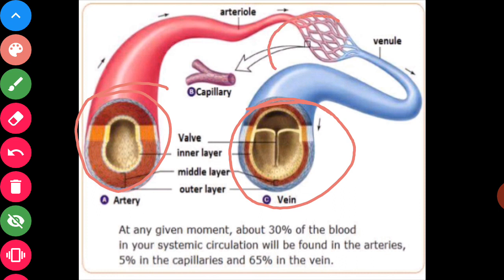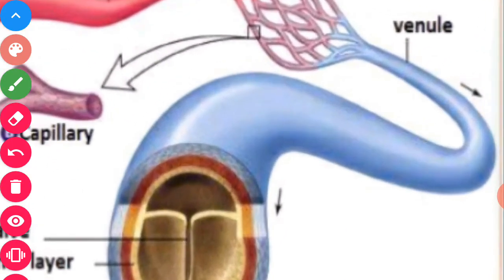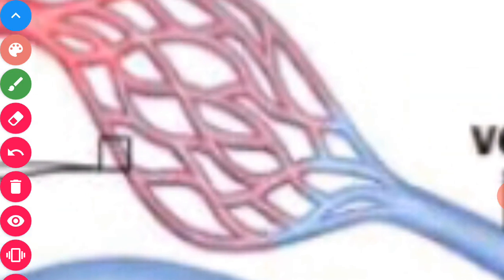These capillaries are the connecting link between the arteries and the veins. They are thin-walled and extremely narrow. Capillaries are extremely narrow blood vessels which connect arteries with the veins.